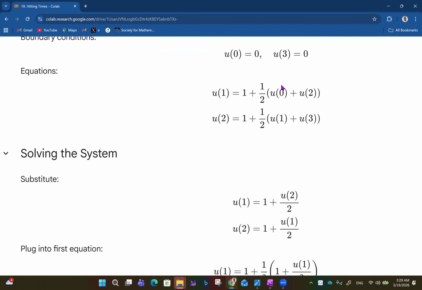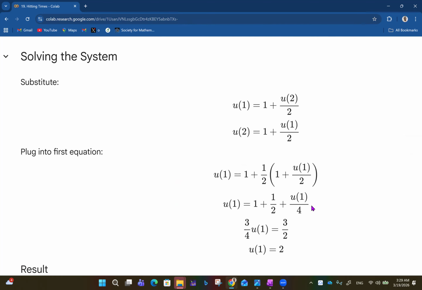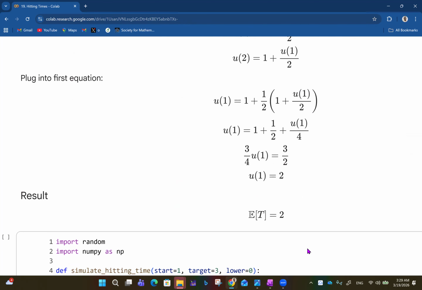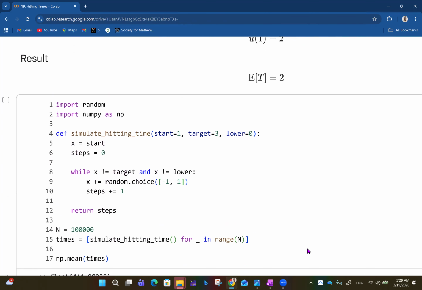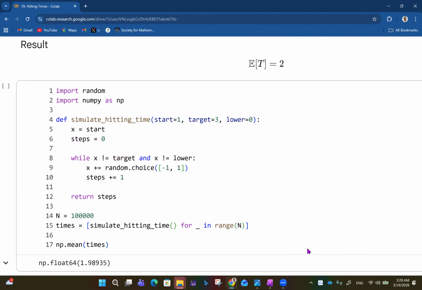So you can then solve u of 1 and u of 2 in terms of u of 2 like that and u of 3 possibly. So you have all of this. If you plug into the first equation, then you can finally have that u of 1 is 1 plus half into 1 plus u of 1 into 2. And if you simplify all of that, you get u of 1 to be equal to 2. So it means that the expected time will be 2. So that's like the hitting time.